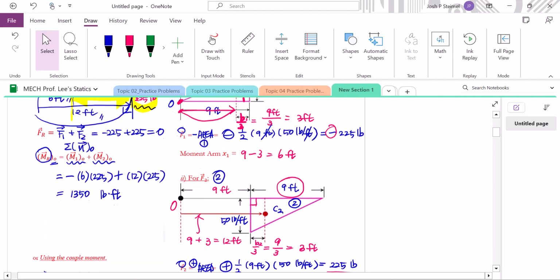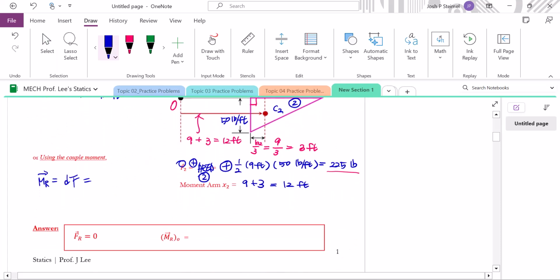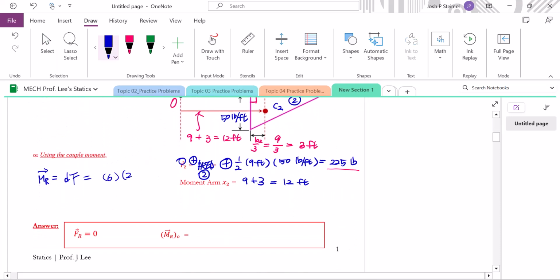So here we see 12 minus 6 will be the distance, which is the moment arm, 6 feet. So therefore, 6 times 2 to 5 was the magnitude of this one.